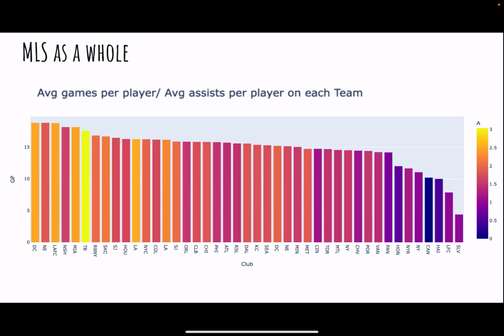I did the same thing for average assists per player, and we see the same trends that go from the highest number of assists to the lower number of assists to the right, based on the average number of games played. Furthermore, after examining the recent standings of each team and how the players of each team have performed over the course of the league, I thought it'd be beneficial to my understanding to see how each position in the league correlates to one another.